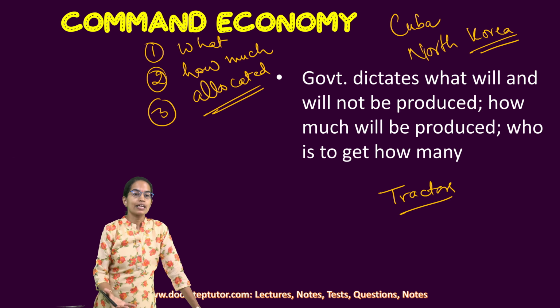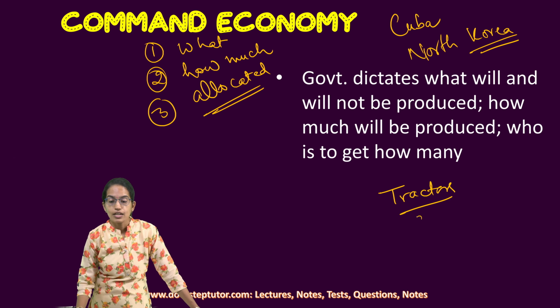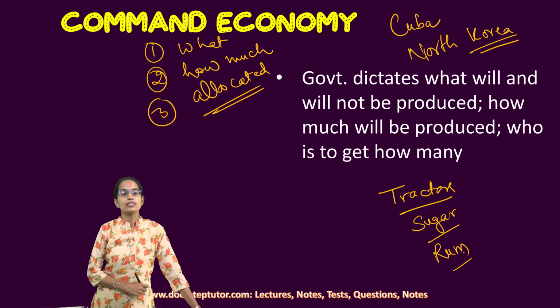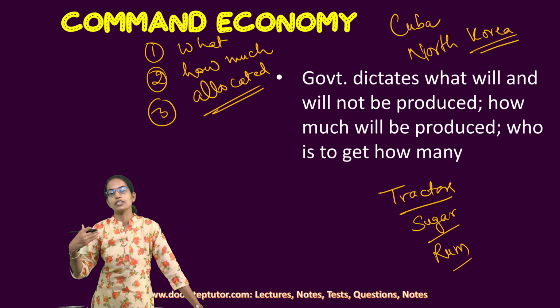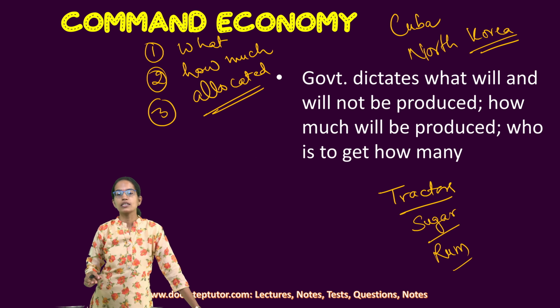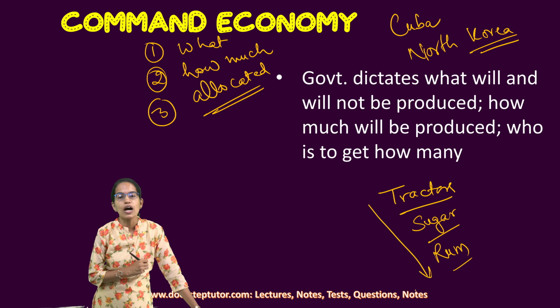Government would be deciding the amount of tractors that has to be bought. Now, with these tractors, how much sugar is to be produced? Of that sugar, how much should go into rum production? How much sugar would be internally consumed? How much sugar would be exported? How much rum would be internally consumed? How much rum would be exported? So all of those are dependent on one another.